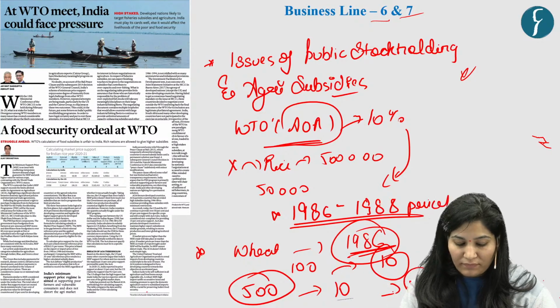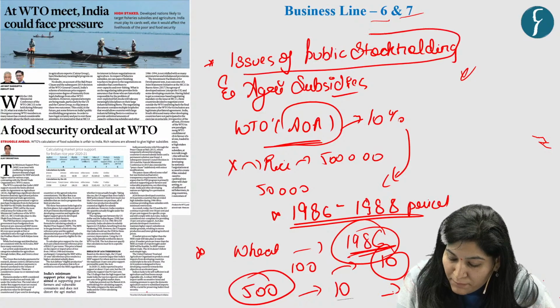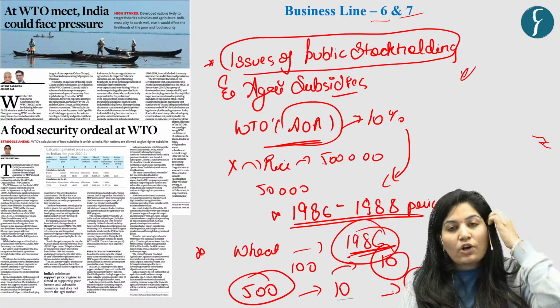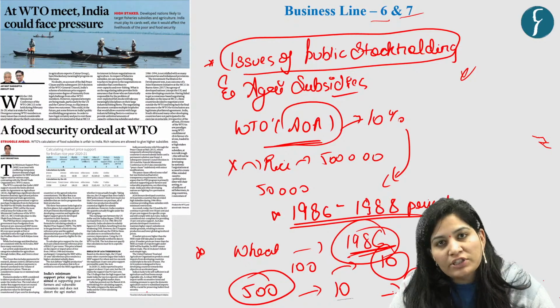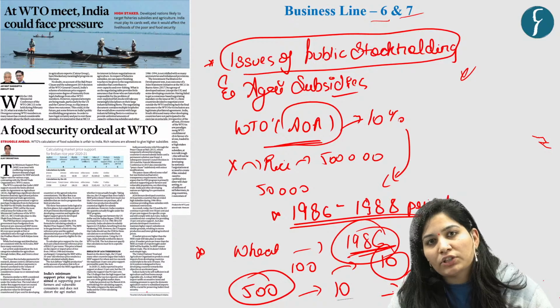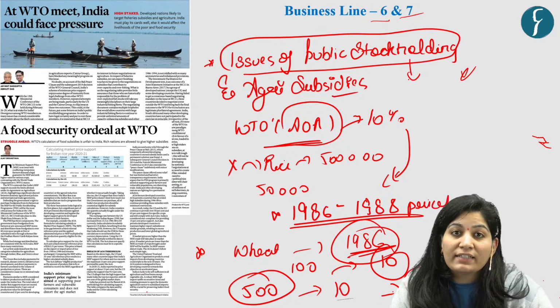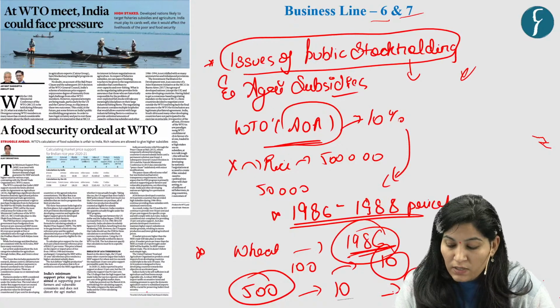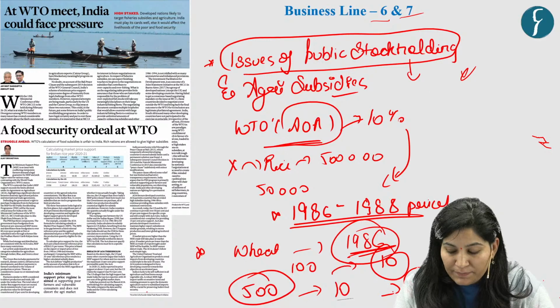Now, another issue is with respect to public stock holding. According to WTO norm, no commercial export should be done from public stock holding. This public stock is governed and held by the government. So no one should promote commercial export of food grains.